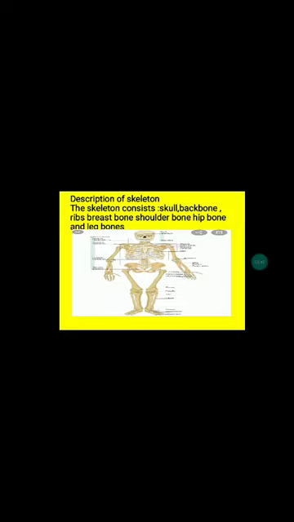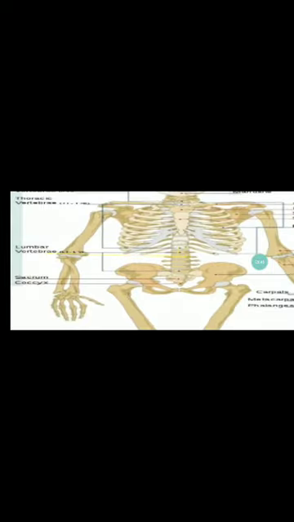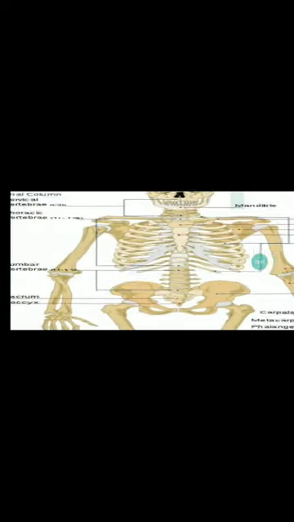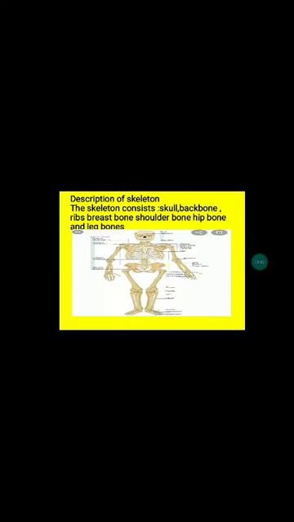There is a breast bone called the sternum in the front of the rib cage. I can show you, this one is the sternum. Now at the lower end of the backbone is a wide and strong structure called the hip bone. So this is your hip bone.